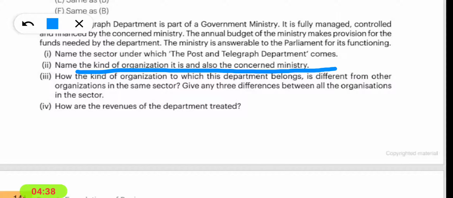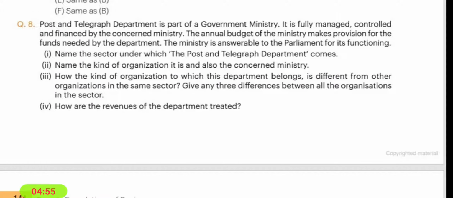So it is a kind of departmental undertaking because it is operated and managed by one of the ministries of the state and central government. Now the third question is, how is the kind of organization to which this department belongs different from other organizations in the same sector? Give any 3 differences.